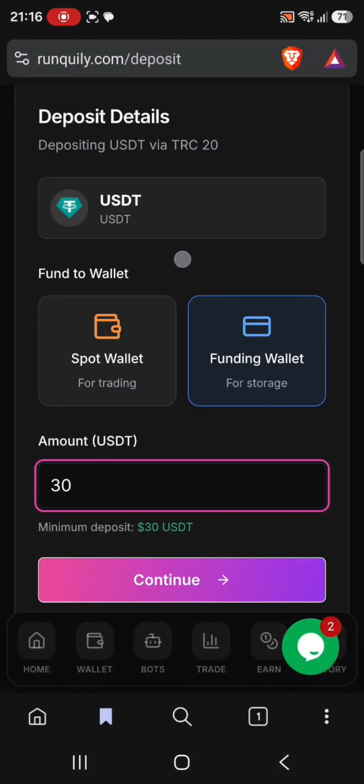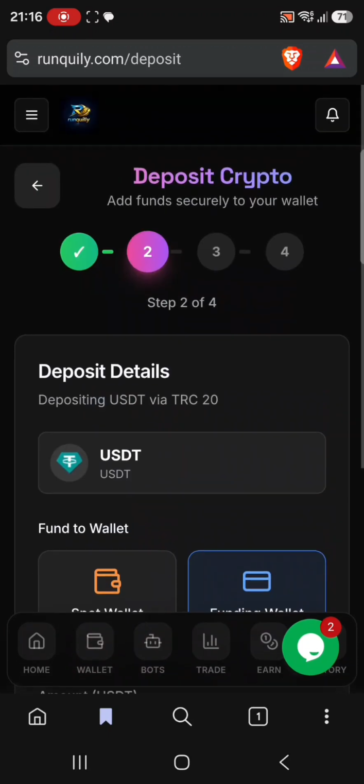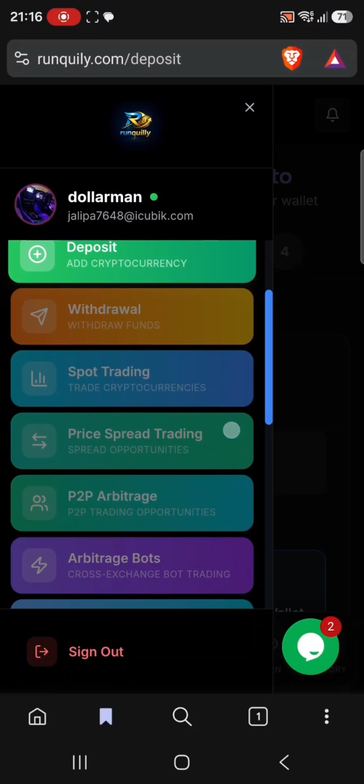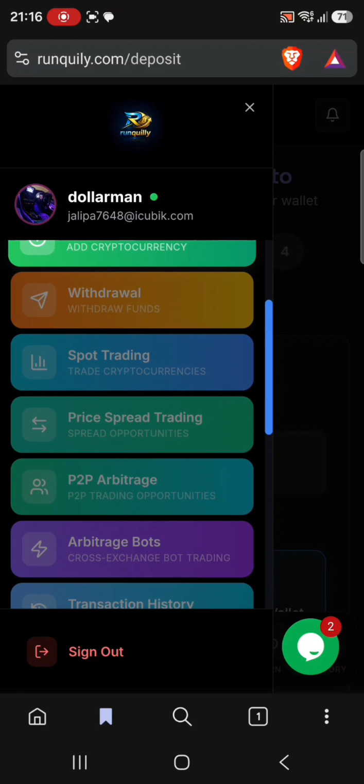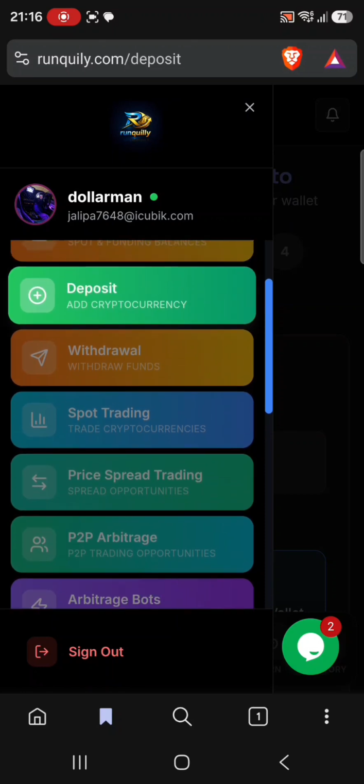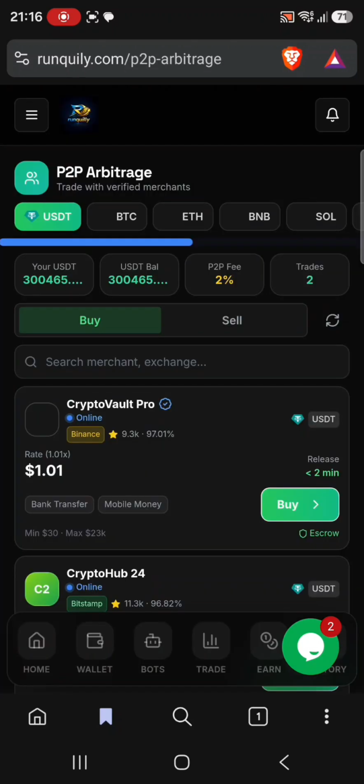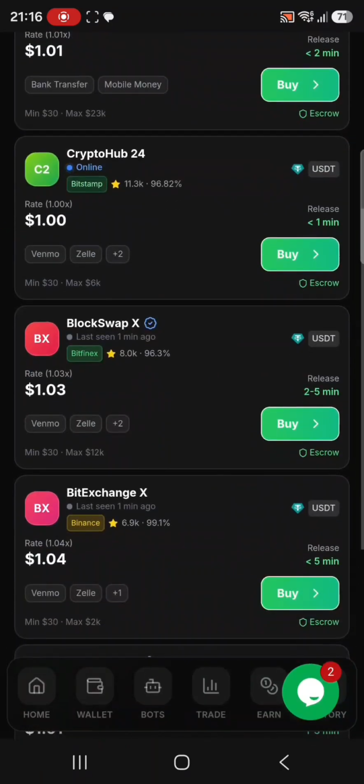Then if you click continue, you'll get your deposit address that you'll use to receive your assets if you are trading in an internal wallet, that is, receiving in your Ranquilly. But if you are receiving in your external wallet but trading P2P arbitrage, then you enter your external wallet. So today we do internal.